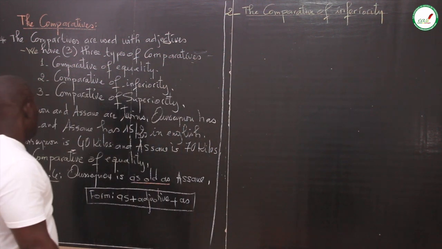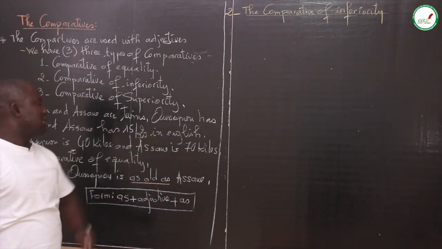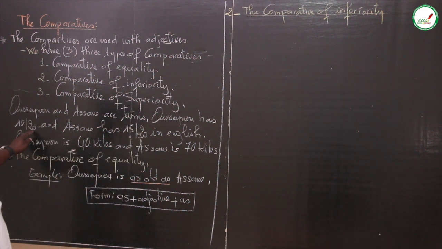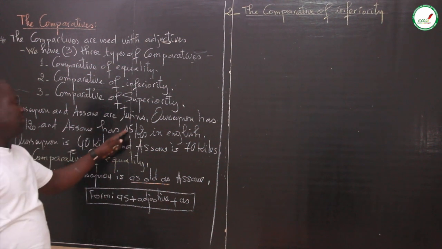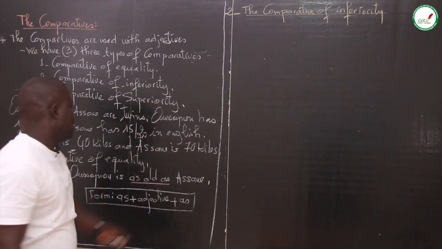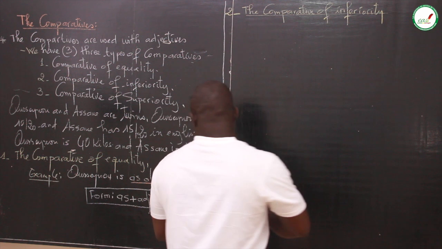So we say here Ousseynou has 10 out of 20 and Hassan has 15 out of 20 in English. Let's take an example.